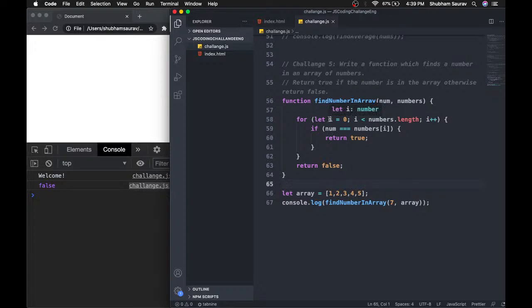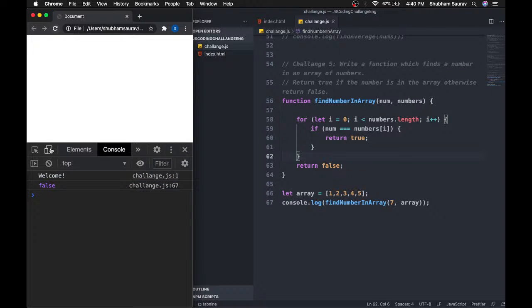I will again try to explain this logic. We are looping through every single element of this numbers array, and we are checking if that number is equal to that particular element. If it is equal, then we are returning true right there, returning from the function. But if we have not returned true and the loop is over, it basically means that we have not found that number in the array, and that's why we are returning false here. Okay, so let's save this, and yeah, it is working.